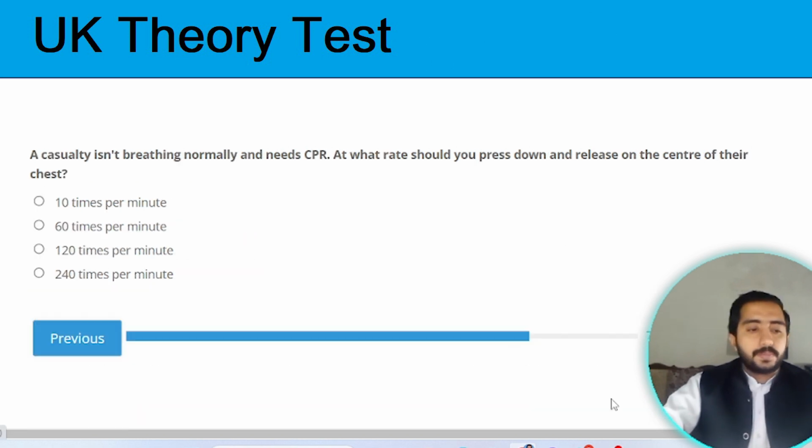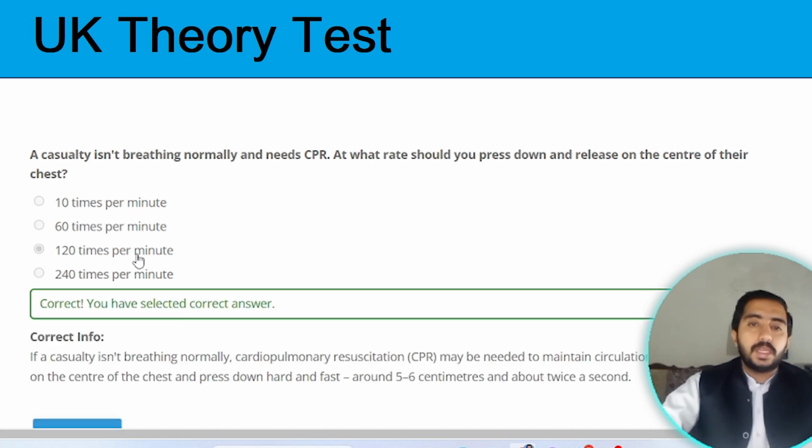Next question. A casualty isn't breathing normally and needs CPR. At what rate should you press down and release on the center of the chest? The correct option is 120 times per minute. Option C is the correct option.